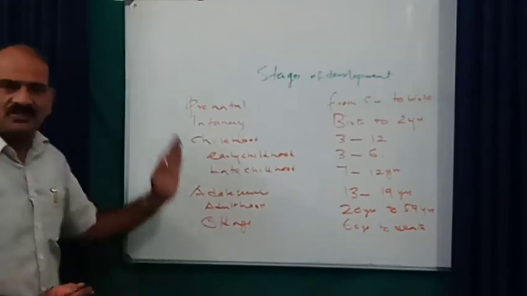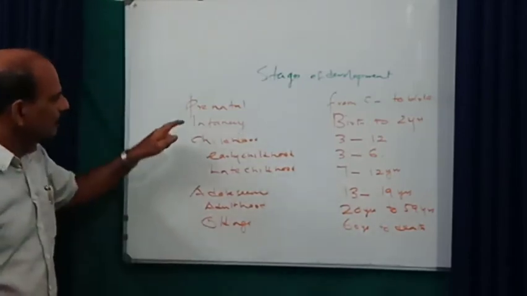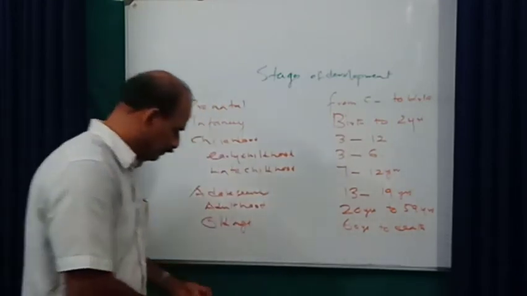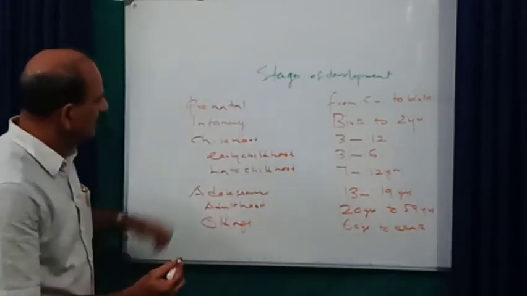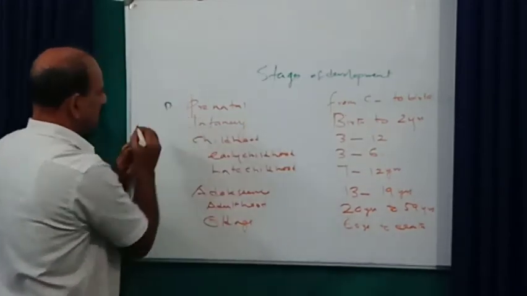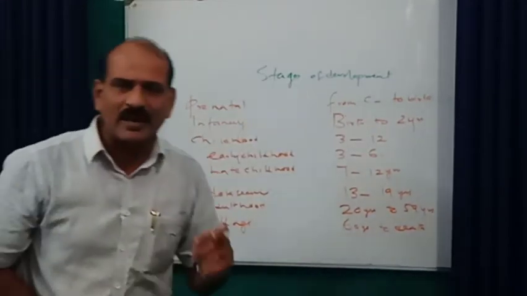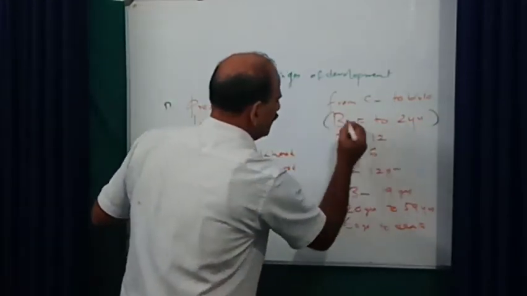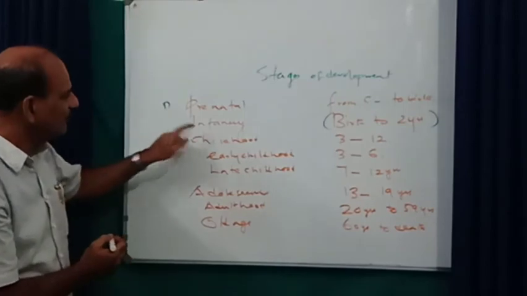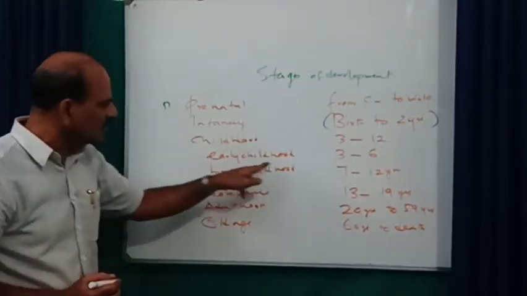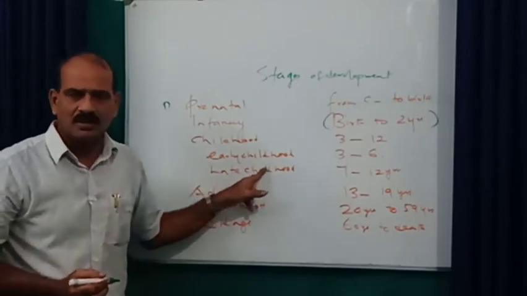So these are the stages of development. Prenatal, from conception to birth, is number 1. The second stage is infancy, birth to 2 years. Then childhood, which can be classified into early childhood and late childhood.